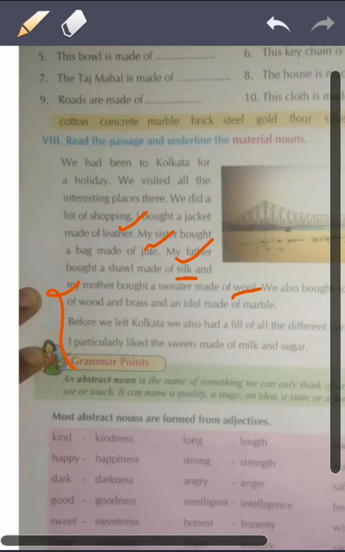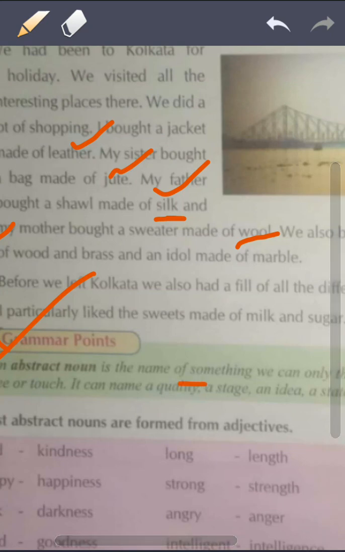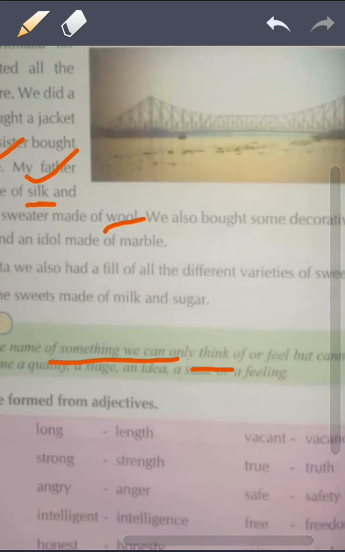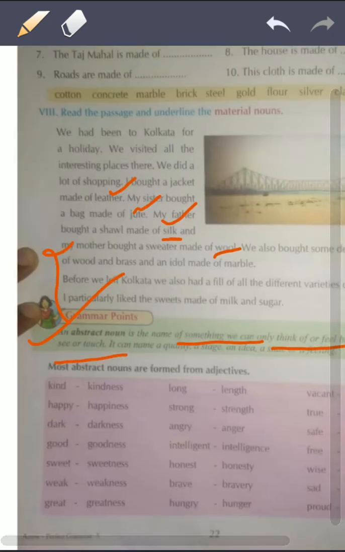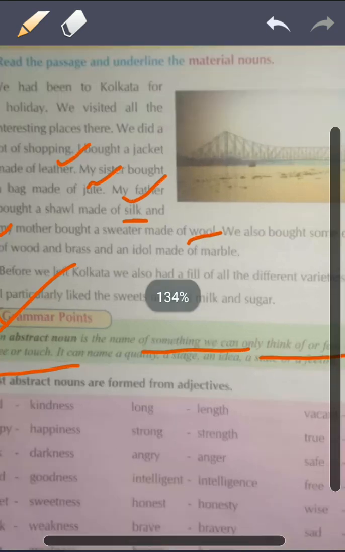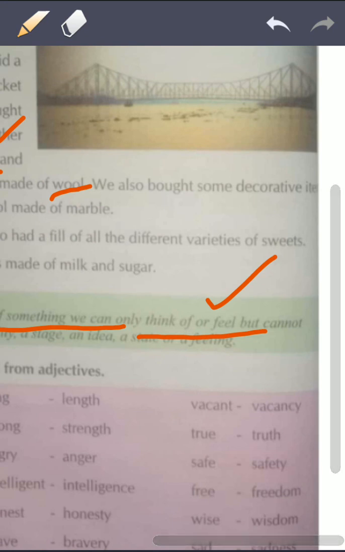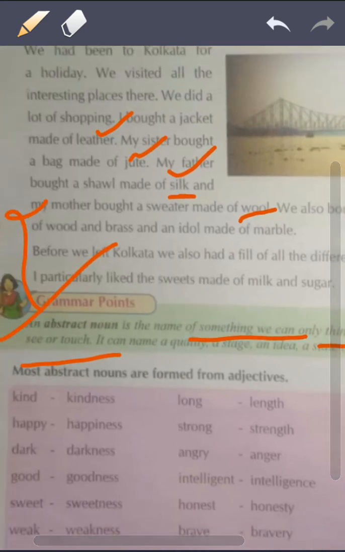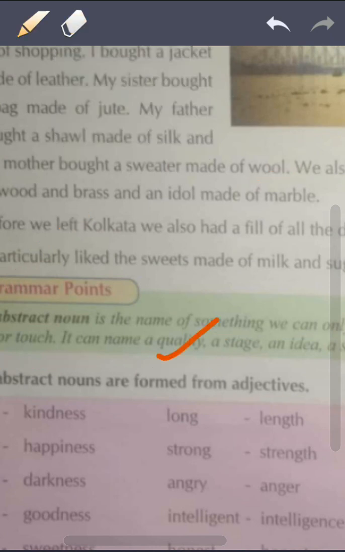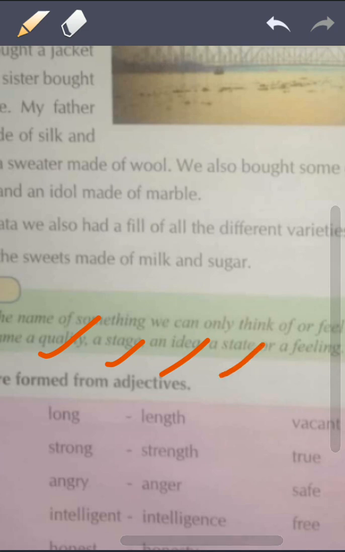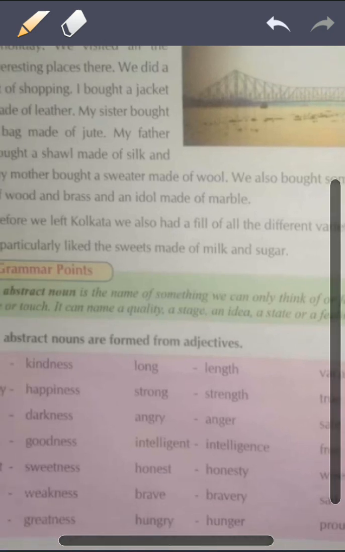So let's go to our last noun, abstract noun. Abstract noun is the name of something we can only think of or feel but cannot see or touch. We cannot see that, we cannot touch that, we can only feel that. It can be the name of a quality, a state, an idea, or a feeling. State, idea, feeling, quality, they are called